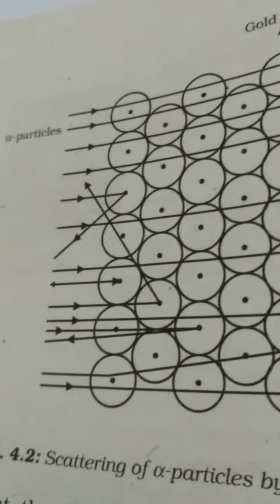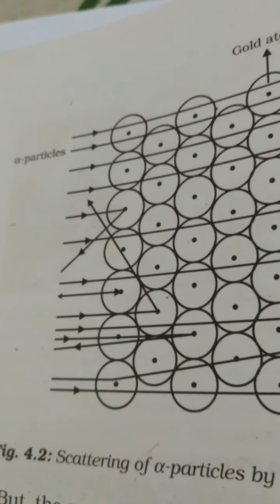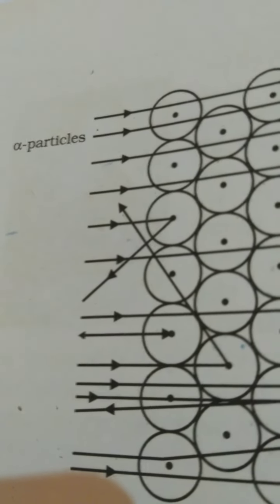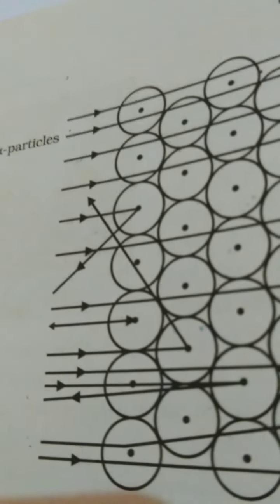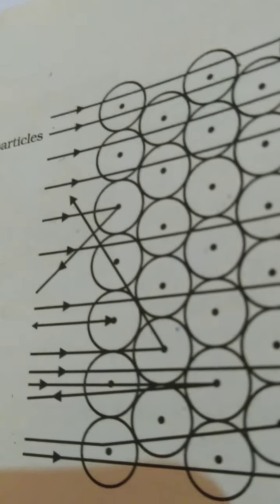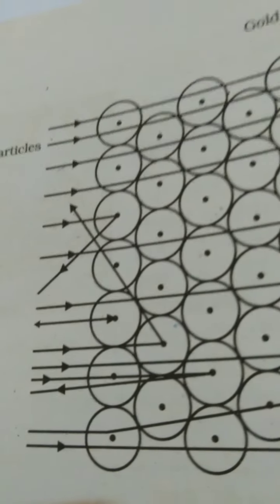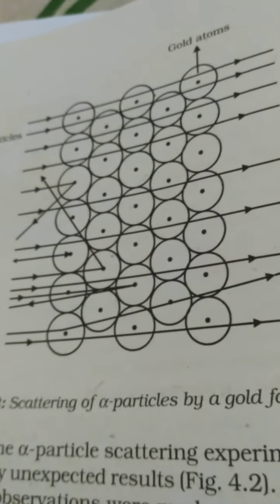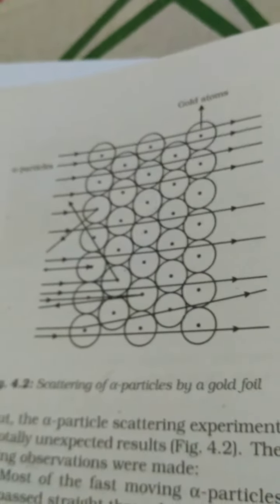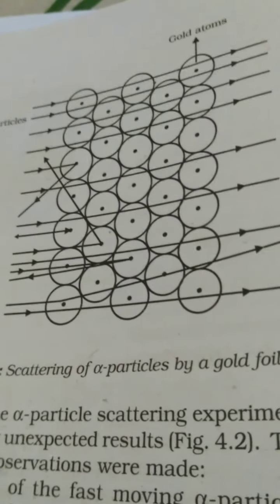And out of, you can say, 10,000 alpha particles, 1 alpha particle has just returned back to its own path. The maximum deflection was seen here, almost 90 degree. It could not cross the gold foil, and it just bounced back. And he is explaining the resemblance of bouncing back, like a person takes a bullet and fires it on the wall and the bullet comes back to him. Or you take a ball and just drop it on the floor and it bounces back. Just like that, it is also bouncing back.